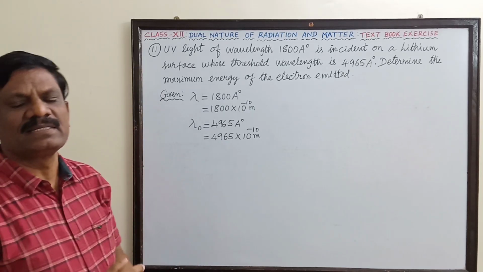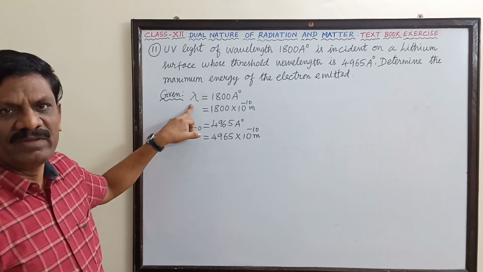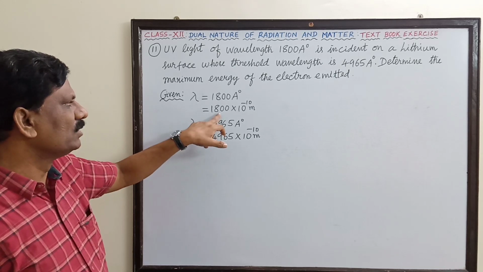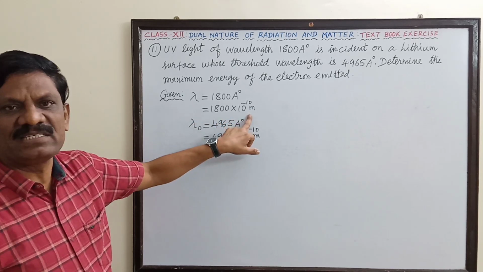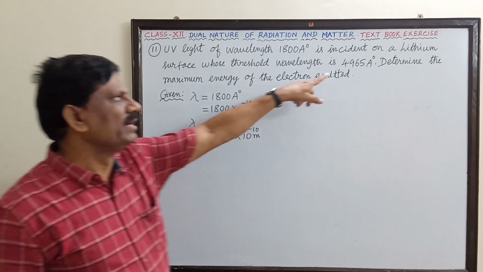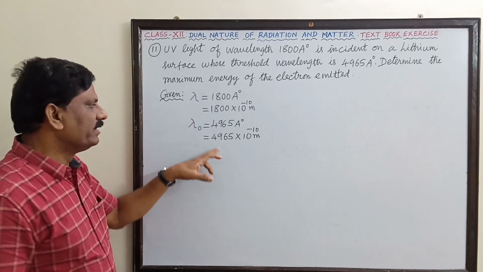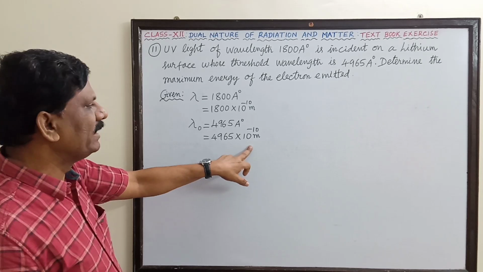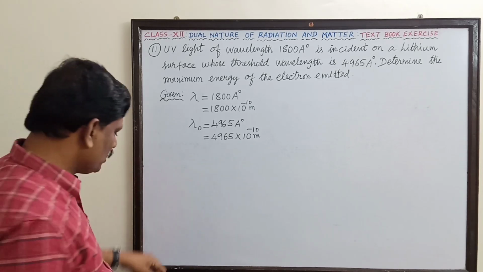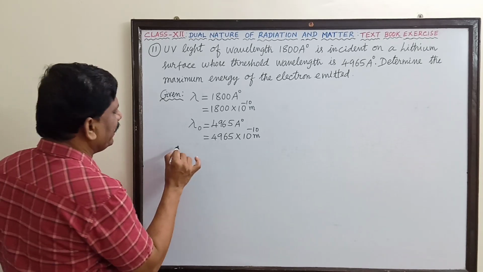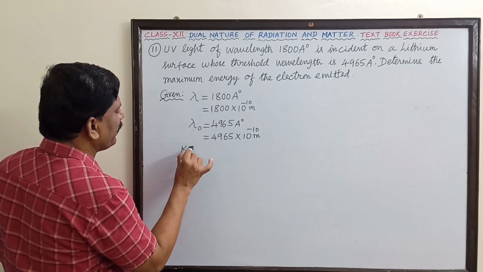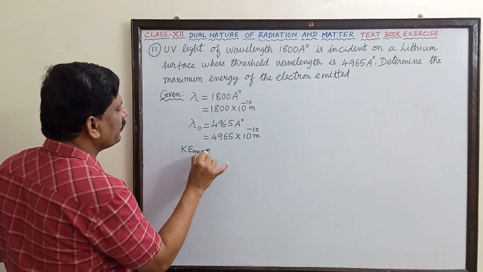One wavelength is the incident wavelength, that is lambda equal to 1800 into 10 power minus 10 meter. And the other one is the threshold wavelength, denoted by lambda naught, that is 4965 into 10 power minus 10 meter. So what is to be determined here is the maximum kinetic energy, KE maximum.